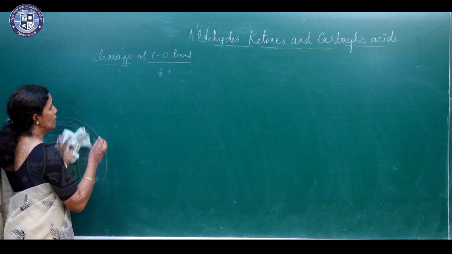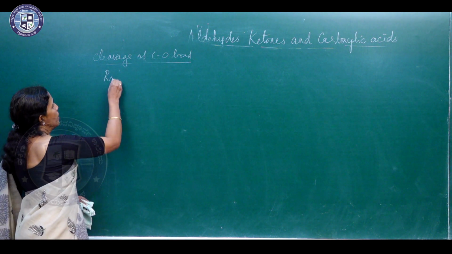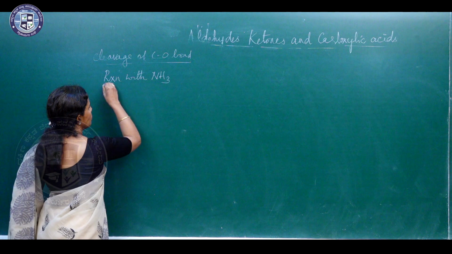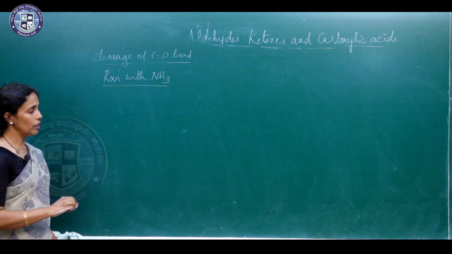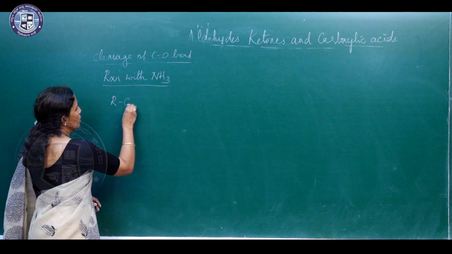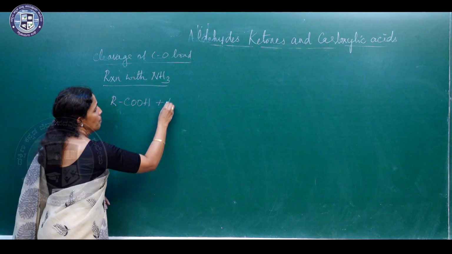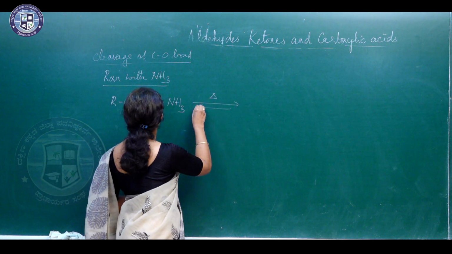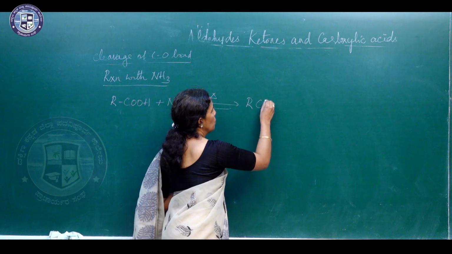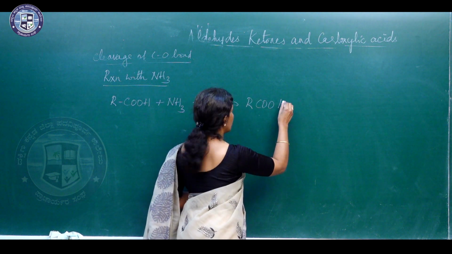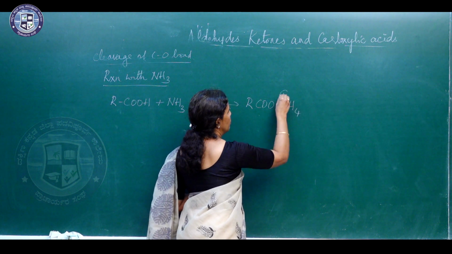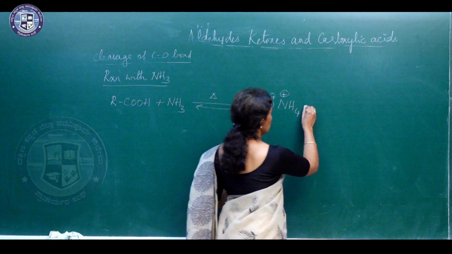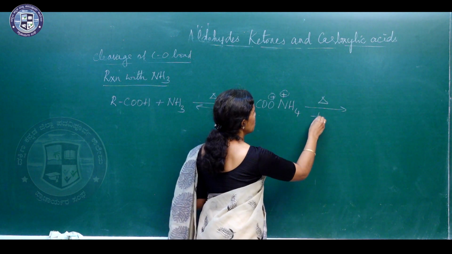So the next reaction is reaction with ammonia. Carboxylic acids react with ammonia. On heating, they form RCOO NH4, that is, they form the ammonium salt of the carboxylic acid. So this on further heating loses a molecule of water.